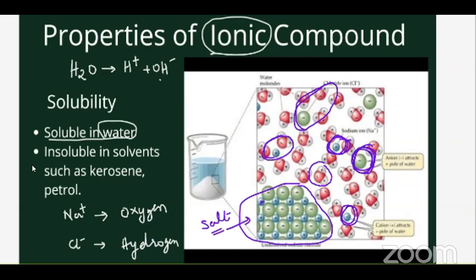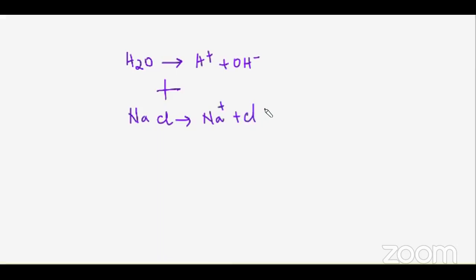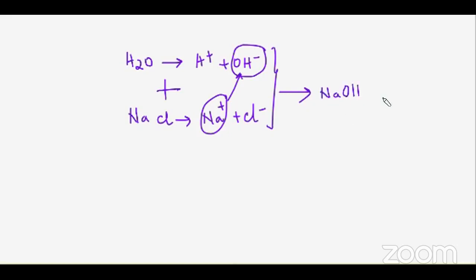So if I want to write the reaction, okay, let me show you below. There is a two-step thing which is happening. H2O, the water molecule, will break off into H positive and OH negative. Correct? So if I'm adding this water with sodium chloride, what will happen? The sodium chloride is also going to break off into sodium ion and chlorine ion. Now this sodium is getting attached with hydroxide and giving us what? Together these two will give us NaOH plus HCl.